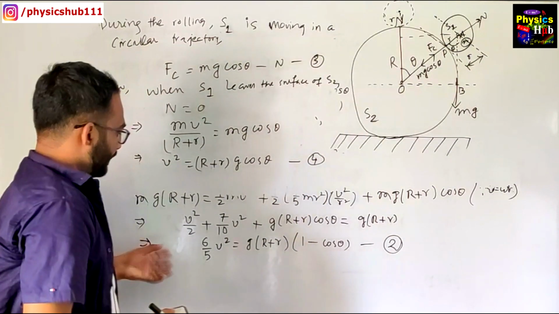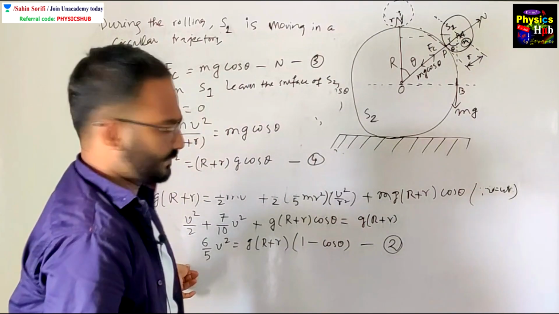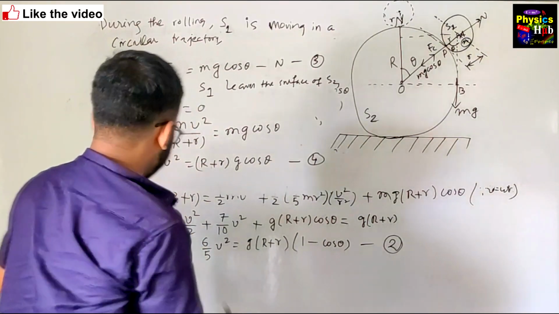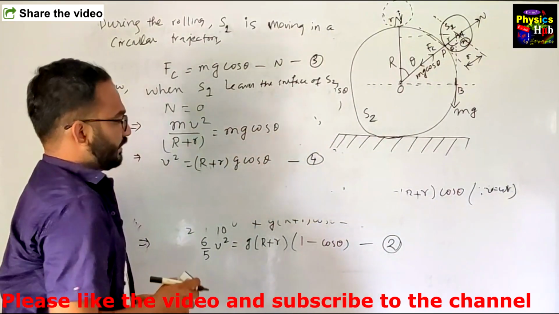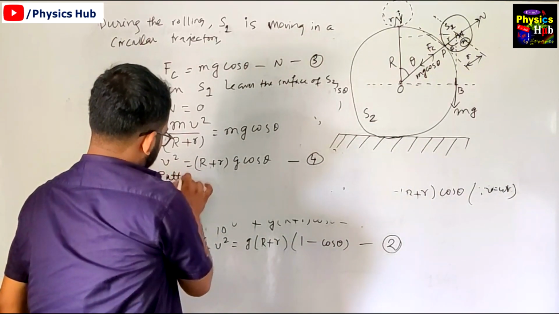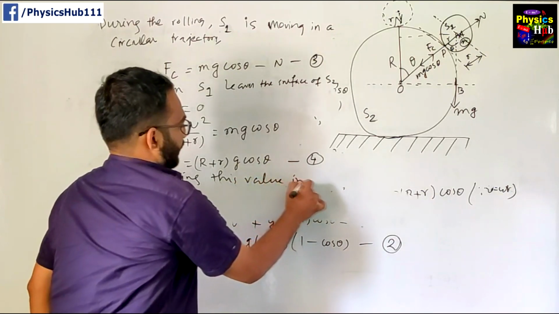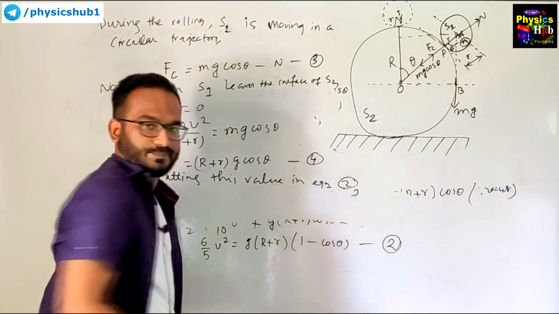Now you see, we have got the value of v square in equation 4 and in equation 2 as well. So we can replace this value in this equation. Putting this value in equation number 2, what will you get?